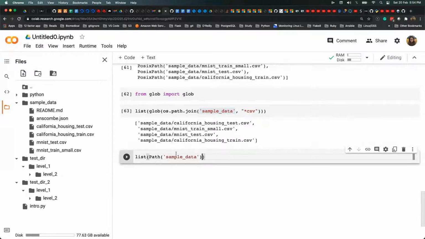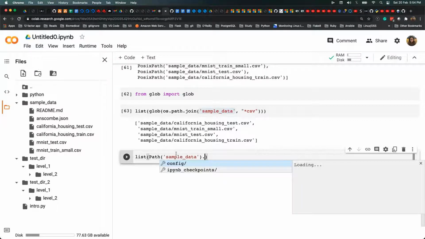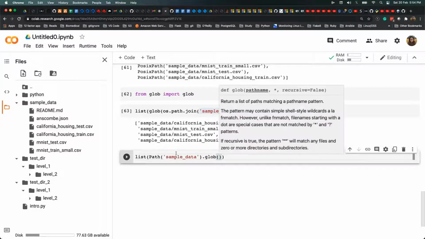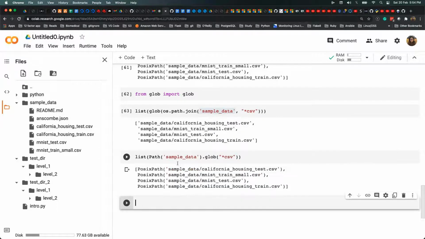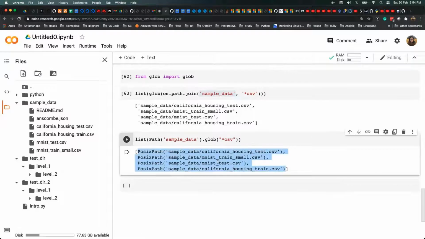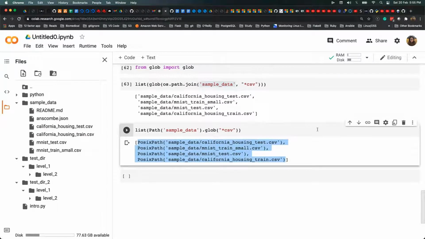I have set this lightning talk to be 15 minutes. Then you directly have a function called glob, where you pass the wildcard. So you'll say, just give me the CSV files. It will give you all the CSV files as objects, so you can directly perform operations on them.